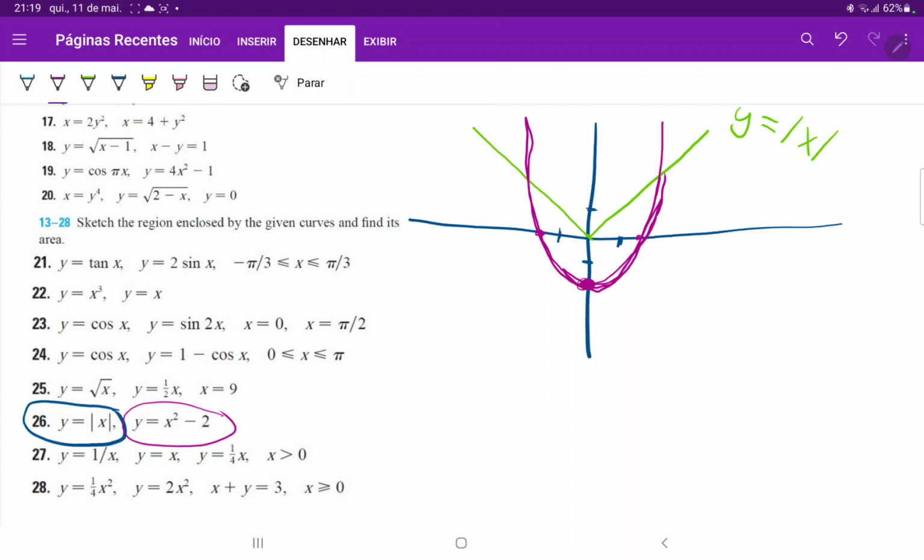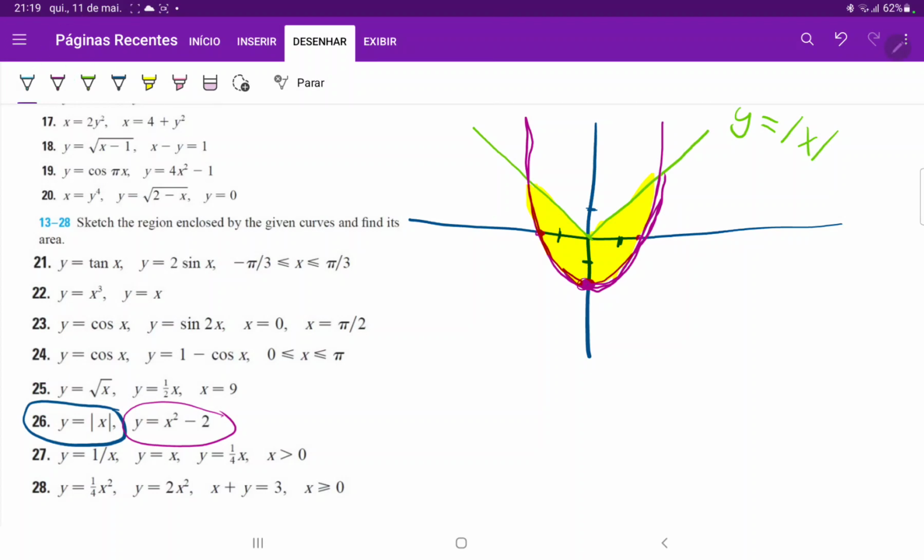And as we can see, the area between them is all this section over here. Now we do have this nice symmetry where we can simply integrate the left-hand side, like from 0 to wherever they intersect, because the areas of the left-hand side and the right-hand side are the same. And they are the same because the absolute value function and the quadratic function do have an axis of symmetry.